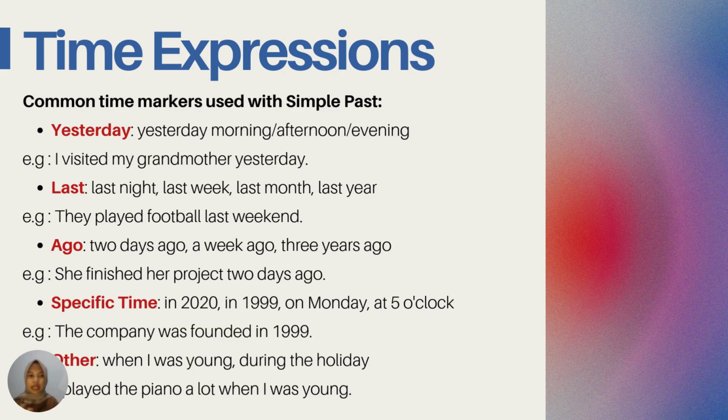And then for another time expression, for example, when I was young, or during the holiday, like this. And then for others, the example is maybe I played the piano a lot when I was young, like this. So these are the time expressions we use in simple past tense.